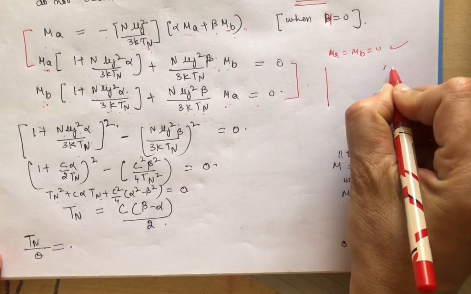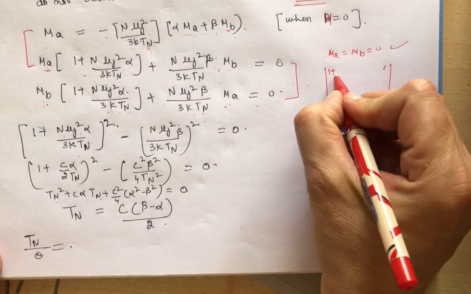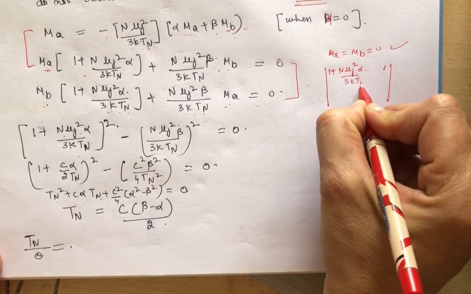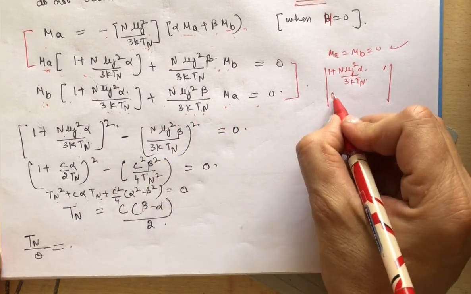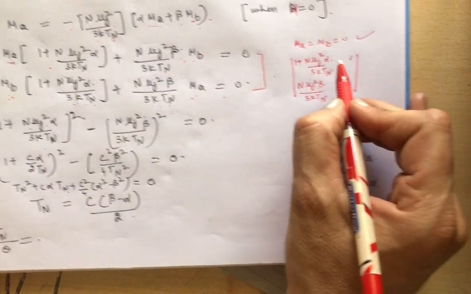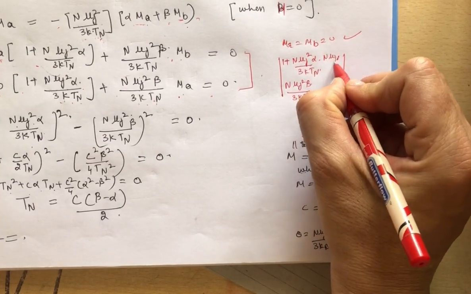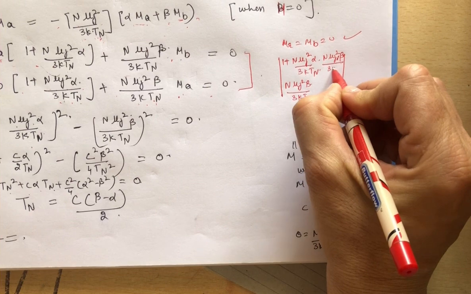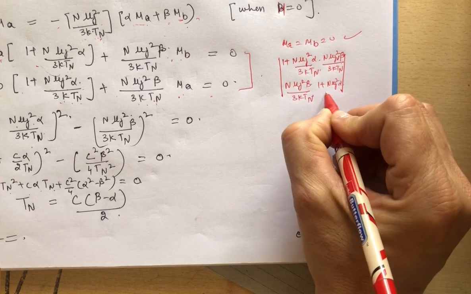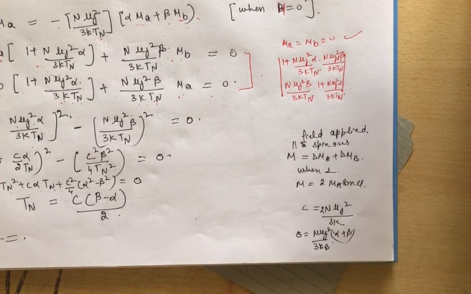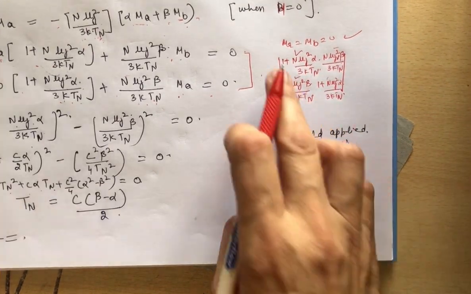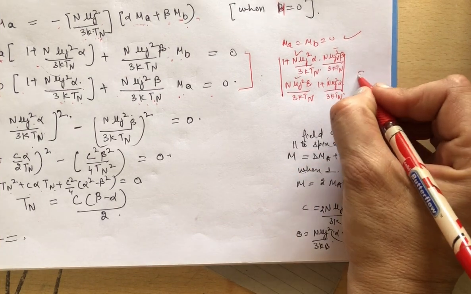We take the determinant. In the determinant: 1 plus n mu j square alpha upon 3k TN, then n mu j square beta upon 3k TN, then n mu j square beta upon 3k TN, and similarly 1 plus n mu j square alpha upon 3k TN. Clear? So this is one term, this is second, third, fourth, for Ma, Mb. I'm writing here that this determinant is equal to 0.